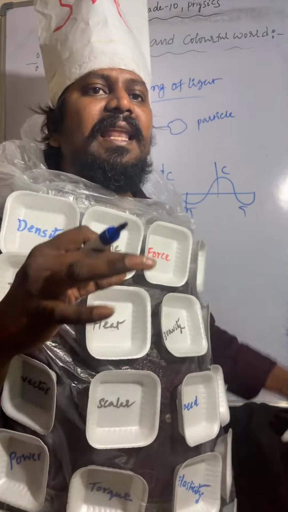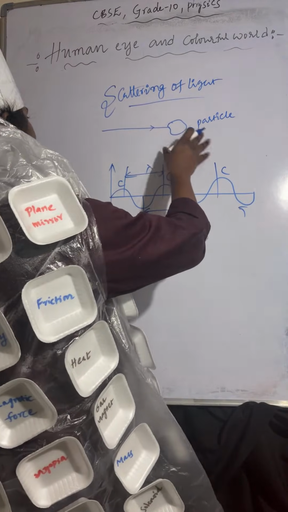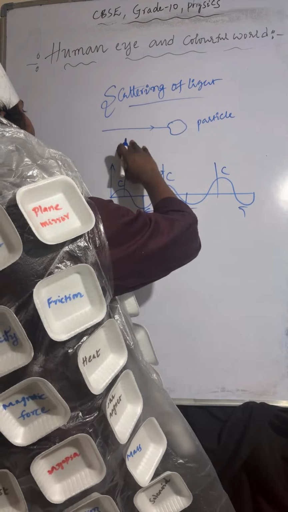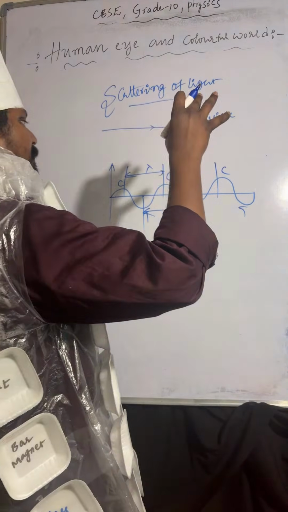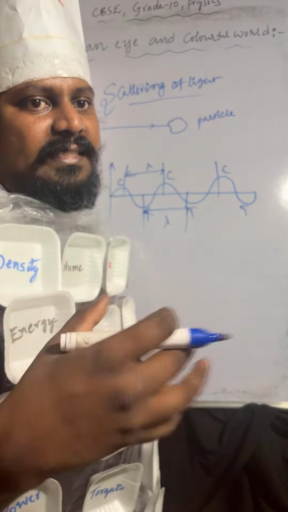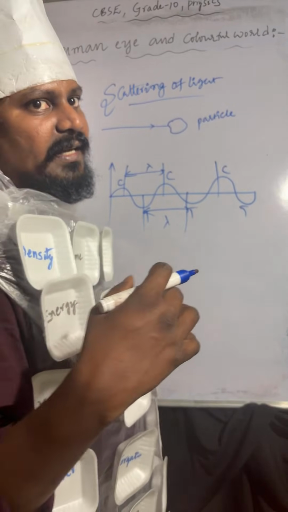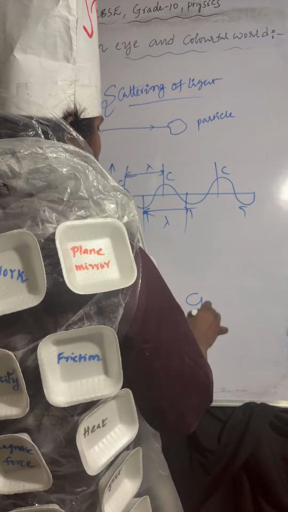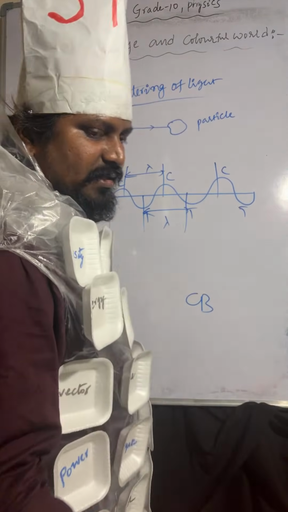Understood? So when light is incident on the particle, the wavelength of the light which is incident on the particle is comparable to the... Yes ma'am, it is 10th class, CBSE grade 10 physics. You can see at the top, CBSE grade 10 physics.